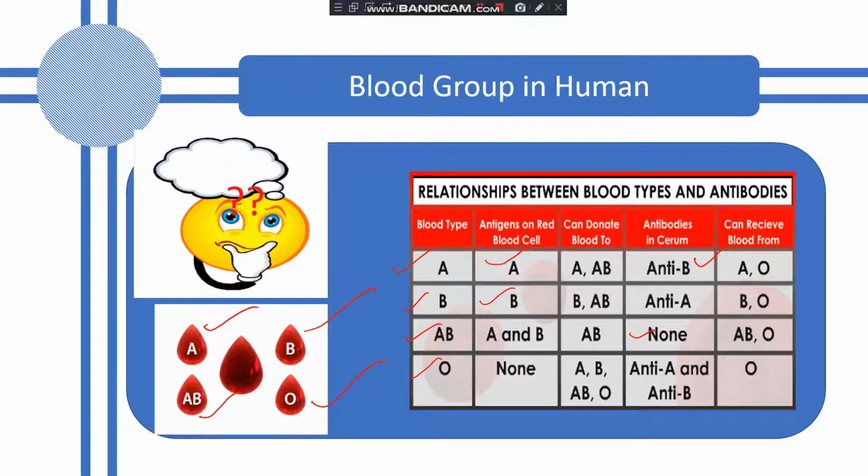After the blood groups were discovered, they came to know about the antigens and antibodies. If a person who has blood group A is donating his blood to a person who has the blood group B,